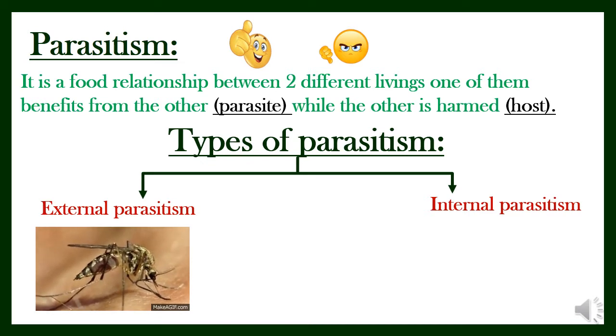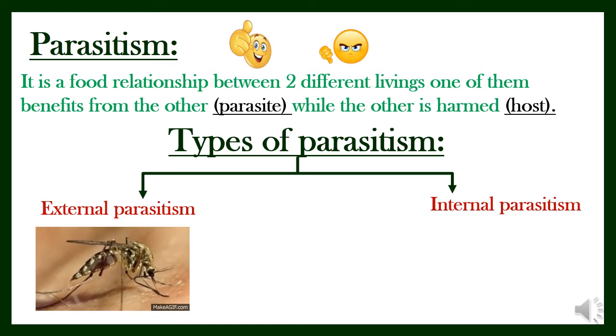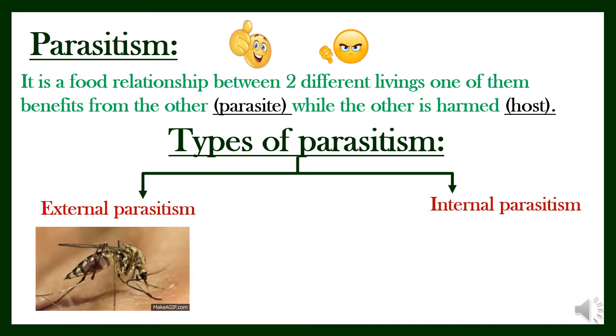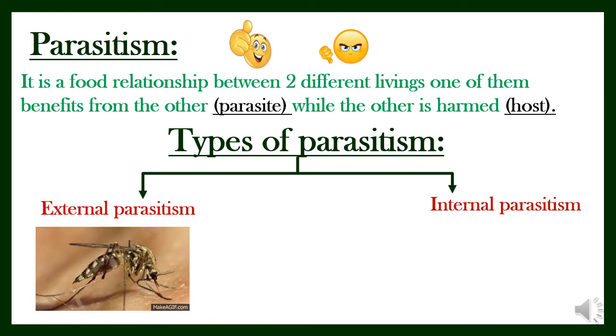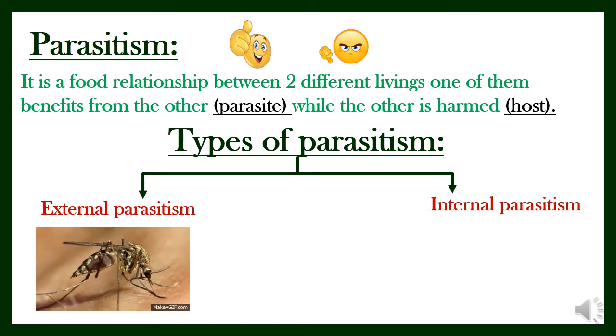The word external means that this parasite, which is mosquito in this case, lives externally or outside the host body. As you can see, mosquito sucks the blood from the man outside its body.